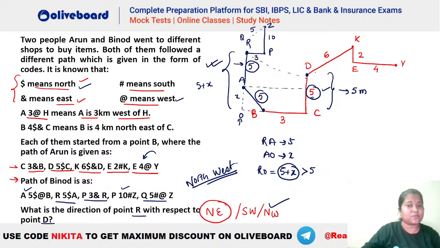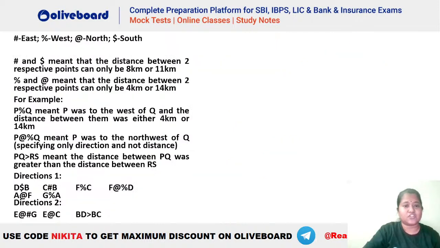This line has to be greater than this line, because this already is 5 and this is also 5. So 5 and 5 is equal. But here you are adding this length also. That is why this will be going above. That is why it will be northwest. Okay, Shravani? Okay, next question.